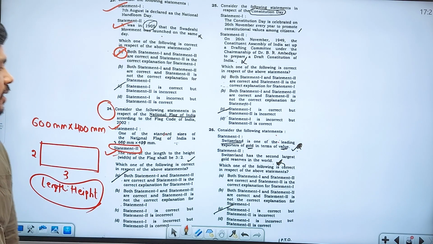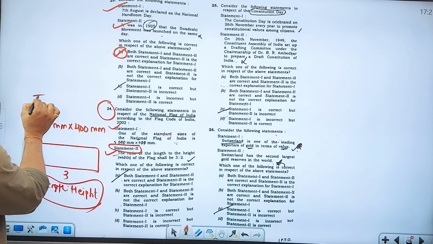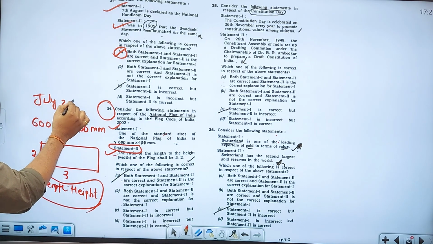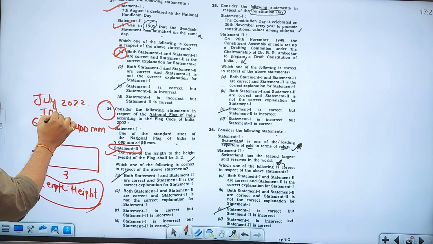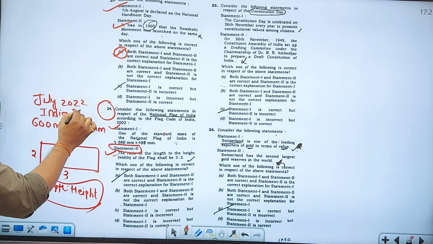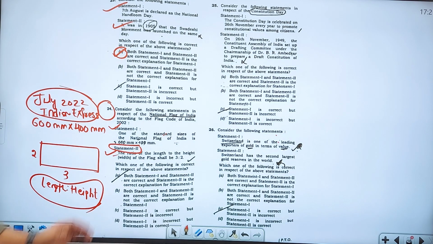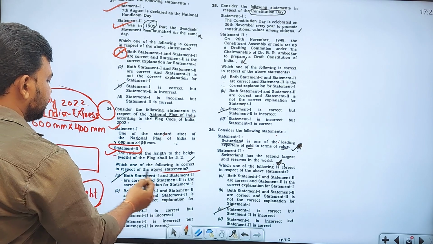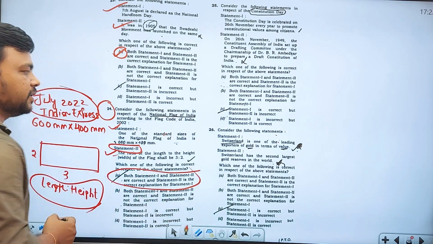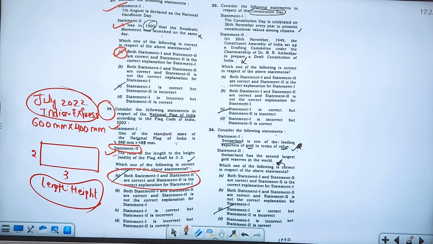And one of the standard sizes of the national flag of India, we have different standard sizes. In July 2022, Indian Express, in the Explained section, had a discussion on the national flag and its dimensions. So what is the answer here? Both statements 1 and 2 are correct, and the first option will be the answer. You have to understand that very clearly, right?